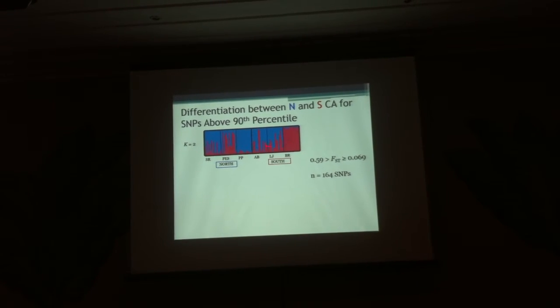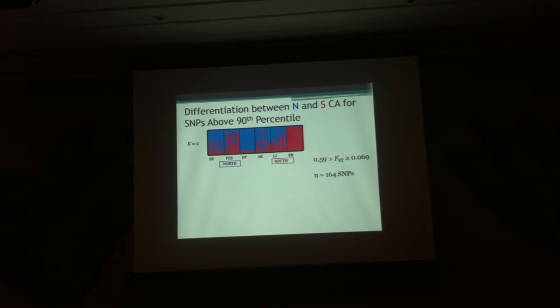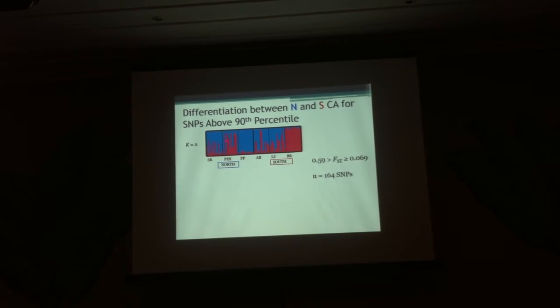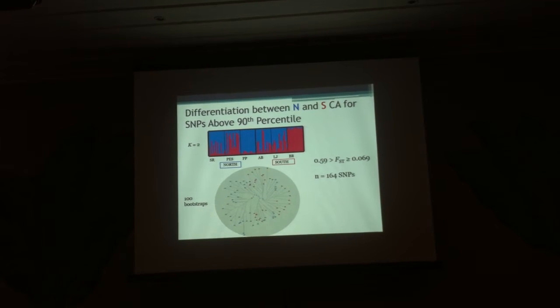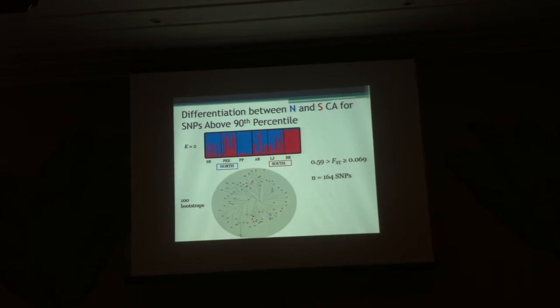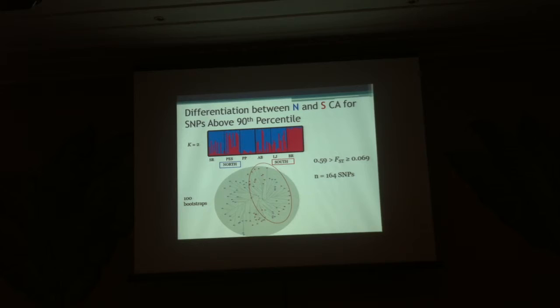where about 60% of the southern individuals are assigned to the red cluster, 70% of the northern individuals assigned to the blue cluster. And similarly for the SNP trees, now we see clades that are composed almost exclusively of southern individuals and vice versa.